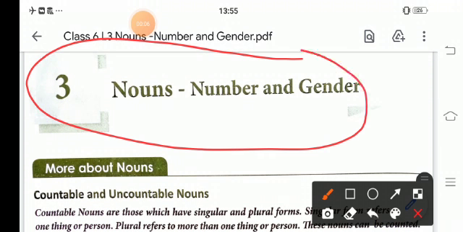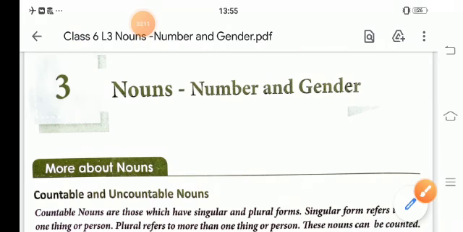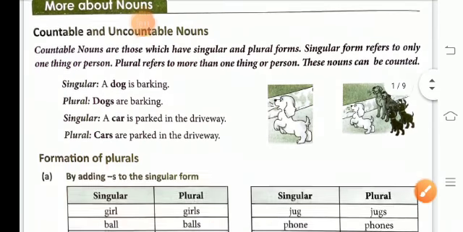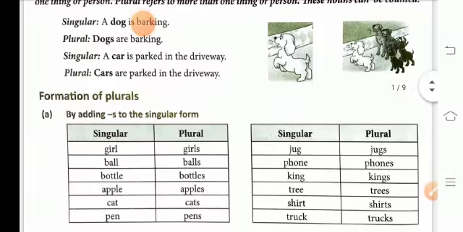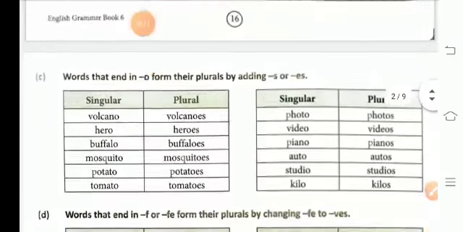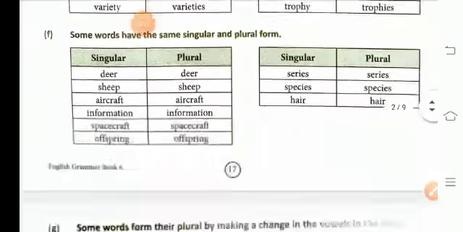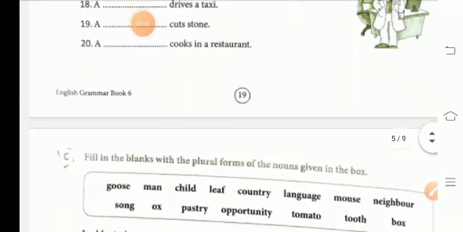We will continue with the noun. In our last session we have learned about the nouns, number and genders. We learned about the numbers, singular number and plural number, and how they are formed. We have done these exercises, and once again we will start with the numbers.